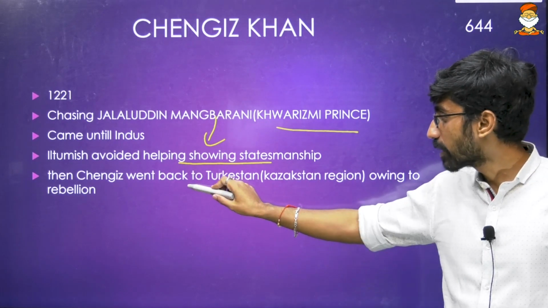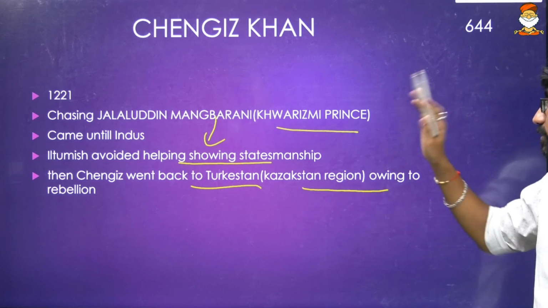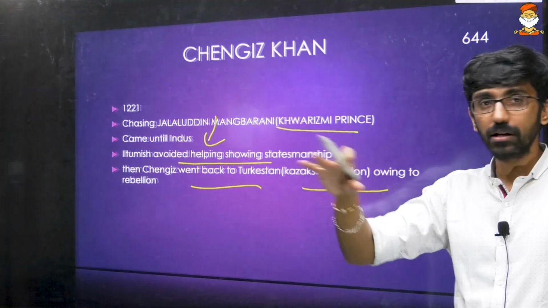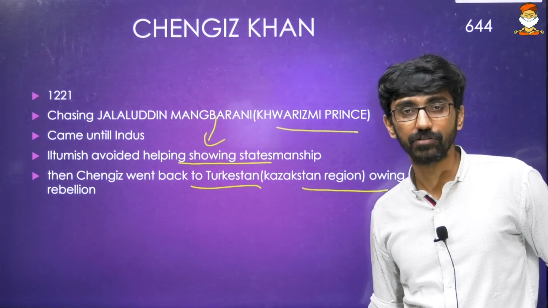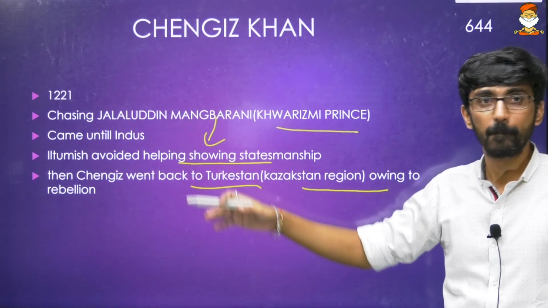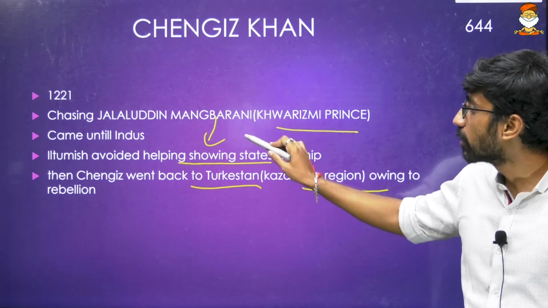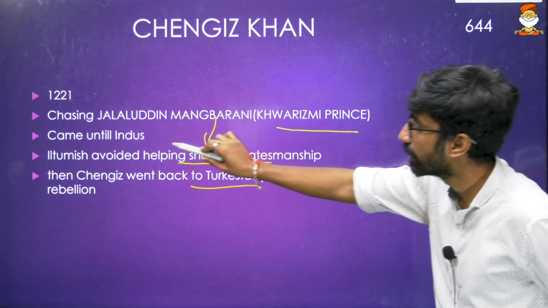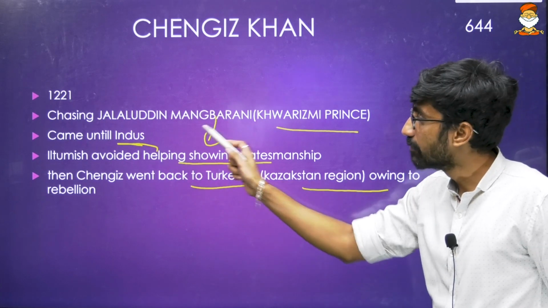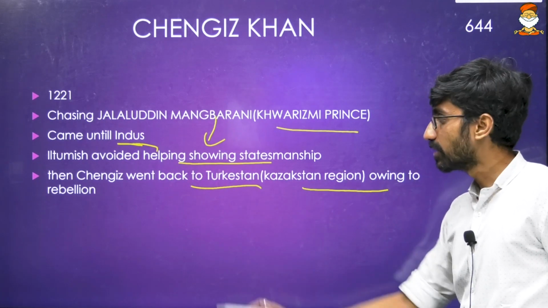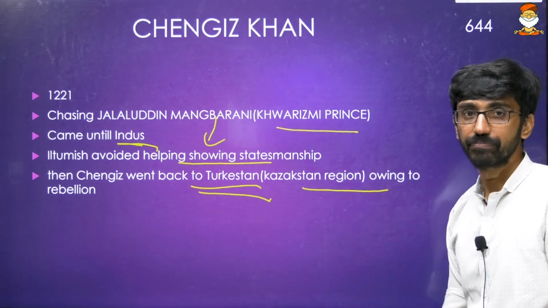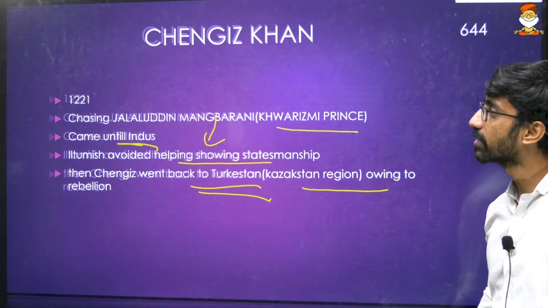Then Genghis went back to Turkestan, the Kazakhstan region, owing to rebellion, and then Iltutmish tried to safeguard this particular northwestern frontier. So it happened in 1221. Okay, so Genghis Khan came until only the Indus River. He couldn't cross the Indus because Iltutmish did not give any help to Mangbarani, and Genghis Khan had to go back to Turkestan because of rebellion in his hometown. So that is the first invasion we can say.